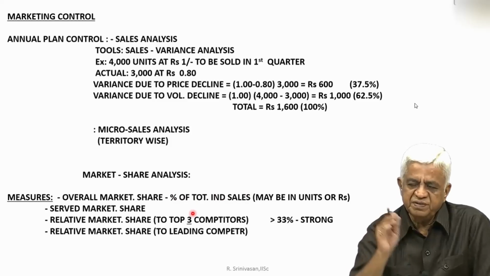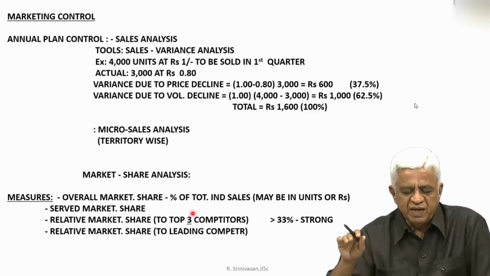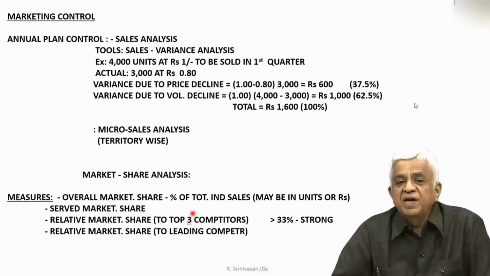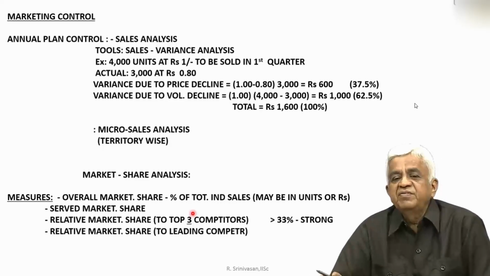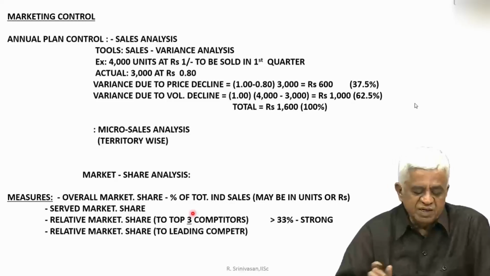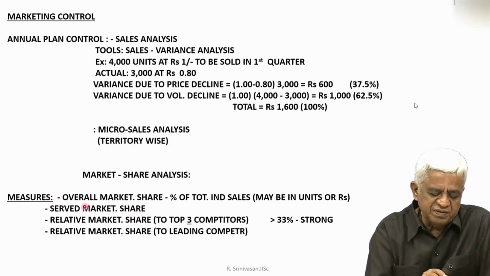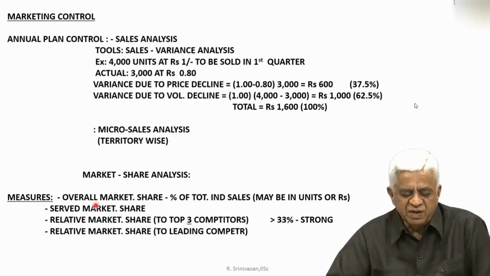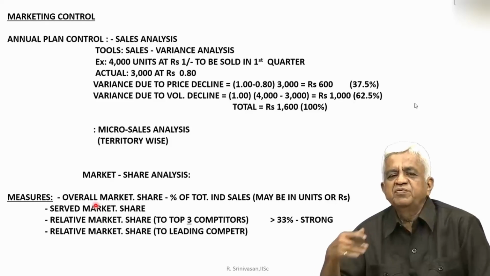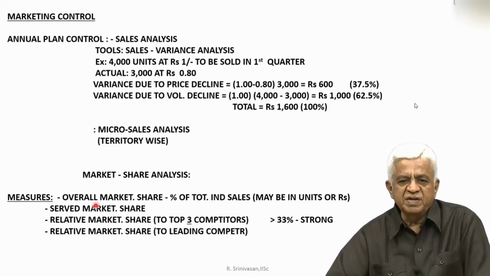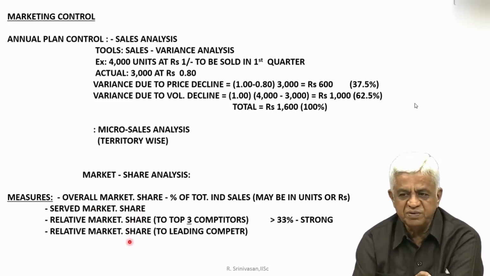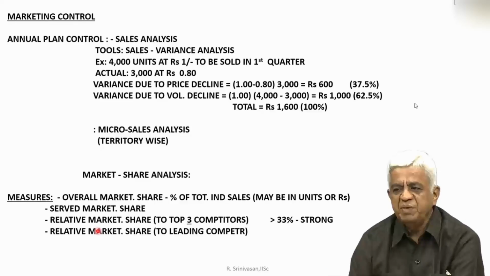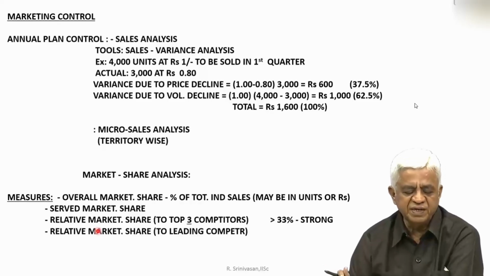That is, your industry sales was, let us say, 100 and your sales was, let us say, 10. That is, you are having 10%, percentage of total industry sales. Then what is the served market share? That is how much you have served. Maybe you served the south very strongly, but not able to capture the full south market. So it is not 100% also in the south. Maybe you are at 80% in the south. Your percentages may be falling when you are looking at other territories.